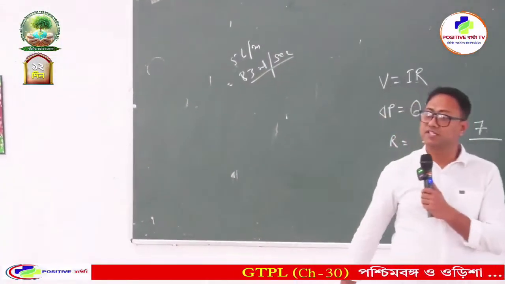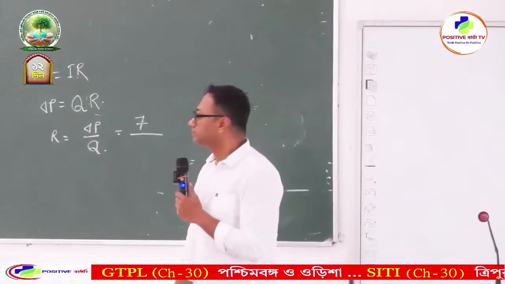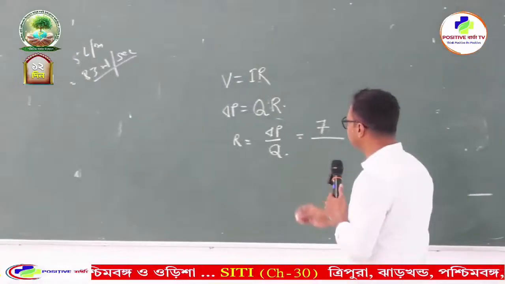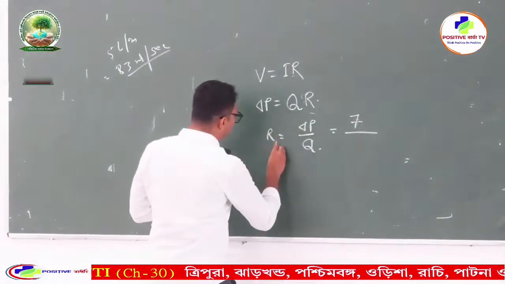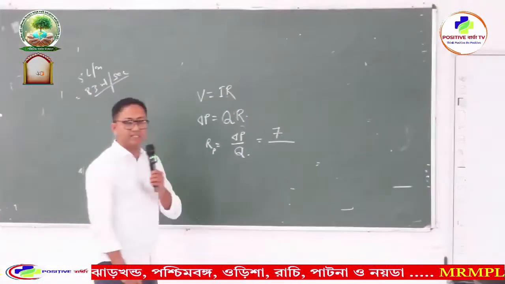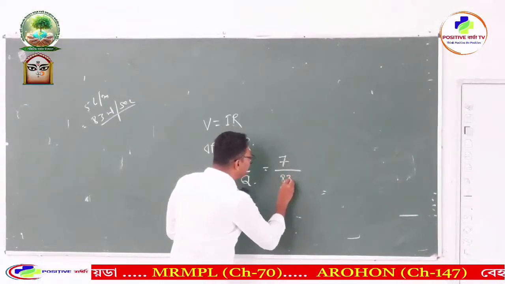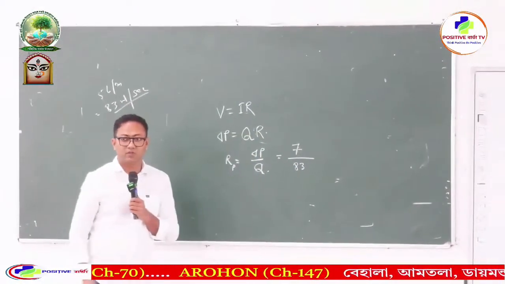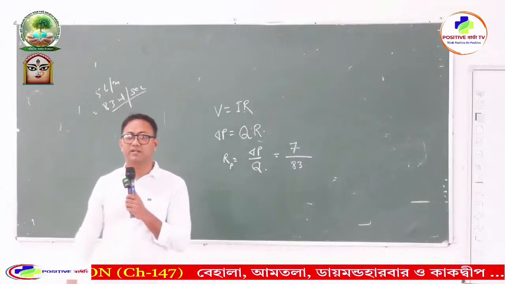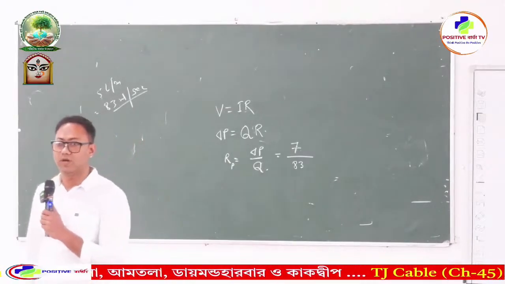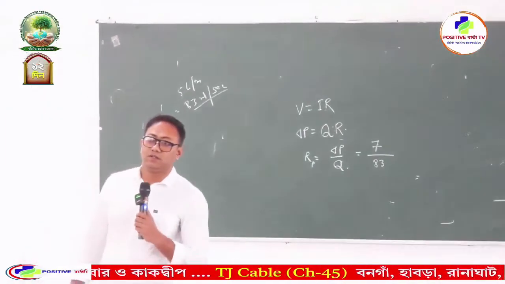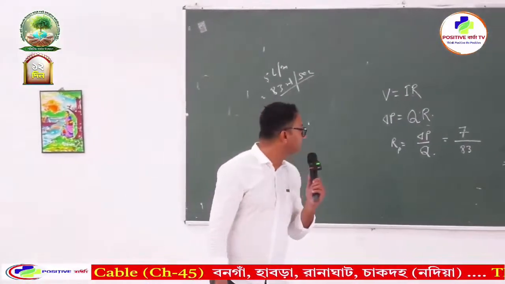So this is the flow, 83. Now the resistance in the pulmonary circulation, RP, is equal to 7 by 83. How much is it coming to? If you check on a calculator, it is 0.1 or something. 7 by 83.